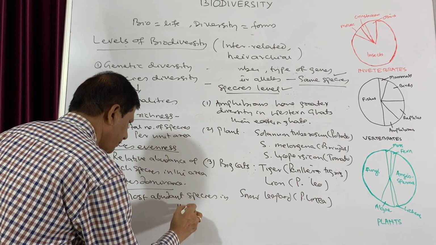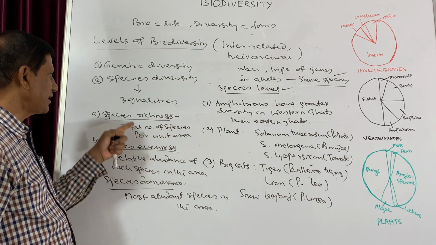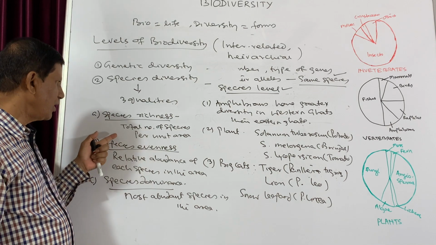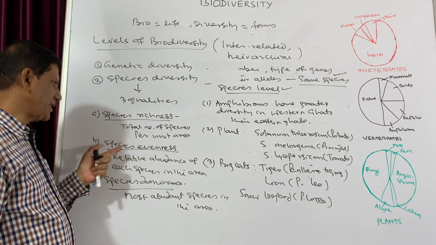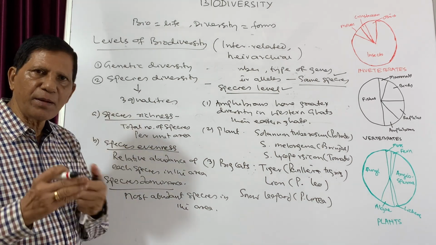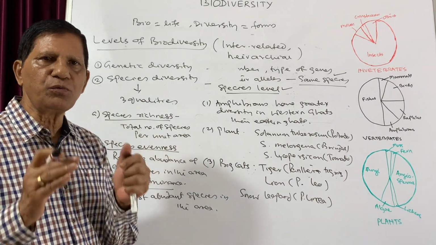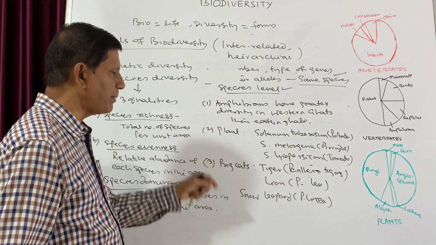That means species diversity has three different qualities. One is species richness, the total number of species in the particular area. Species evenness means the relative abundance between the different species, and species dominance means which species is more dominant in that area. And these are the different types of examples.